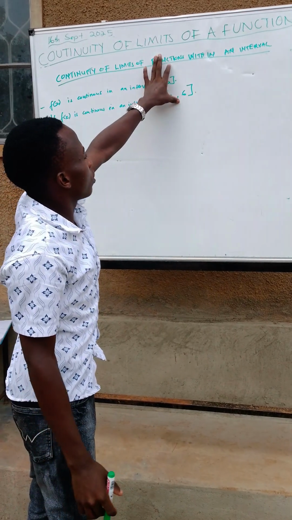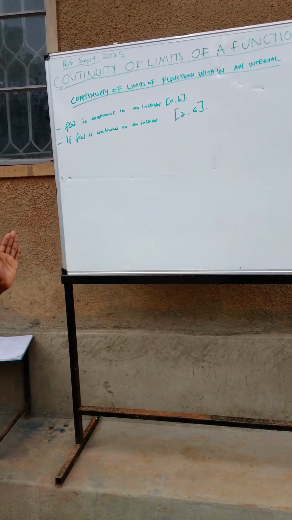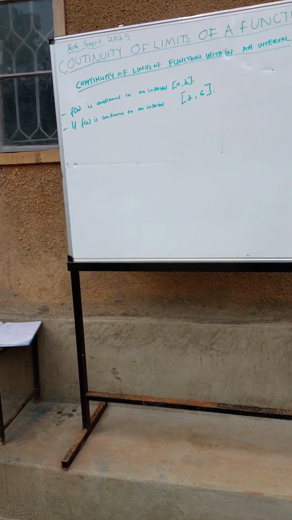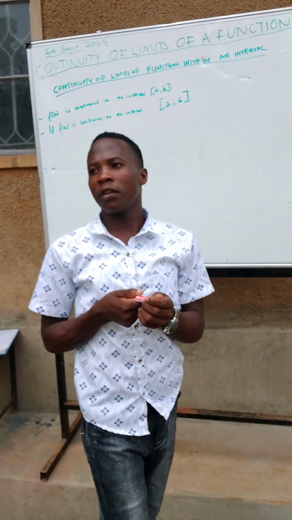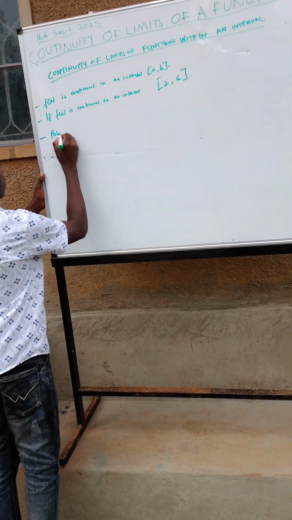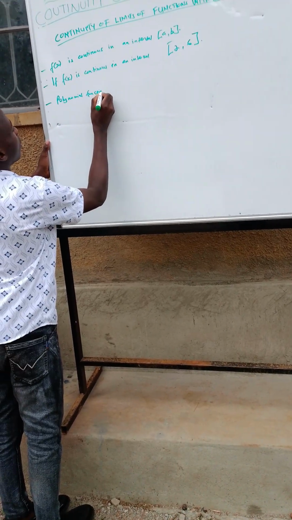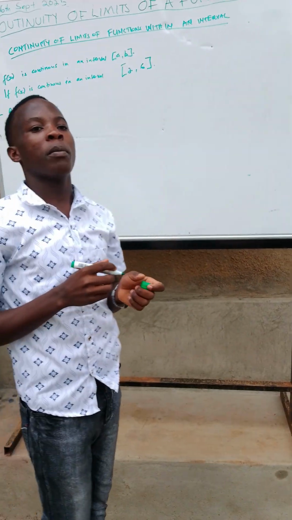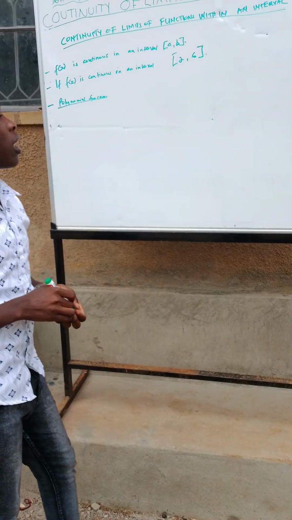So we must also get to know about continuity of functions within an interval. From there, there are some issues we must note, because we have different types of functions which we may be given. We may be given a polynomial function. For the polynomial function, what we must get to know is that polynomial functions are continuous everywhere.